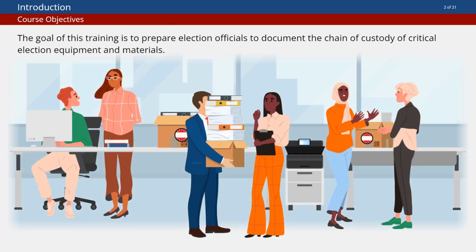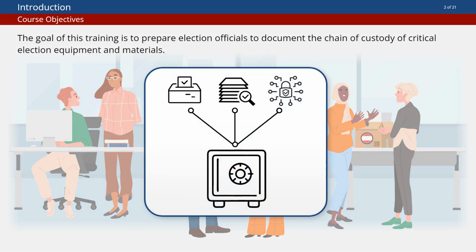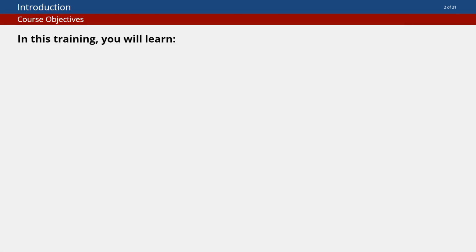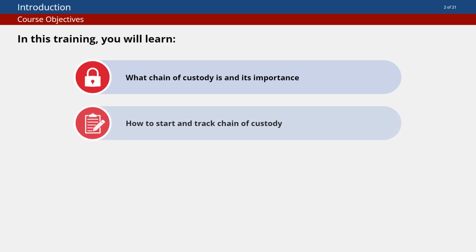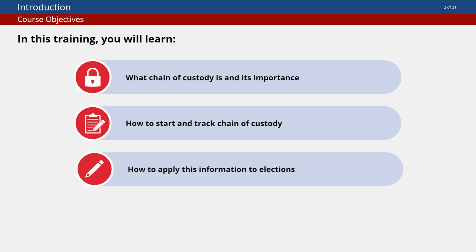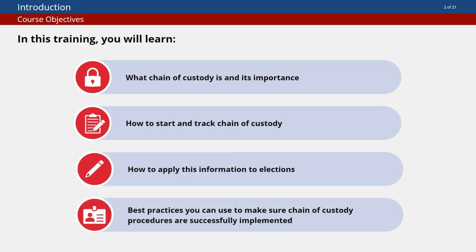The goal of this training is to prepare election officials to document the chain of custody of critical election equipment and materials. Here, we will draw on chain of custody practices in other professions to identify what chain of custody is and its importance, and learn how to start and track chain of custody. Then we will discuss how to apply this information to elections, and identify a few simple best practices election officials can use to make sure chain of custody procedures are successfully implemented. This training can be used to establish chain of custody practices or evaluate existing procedures.